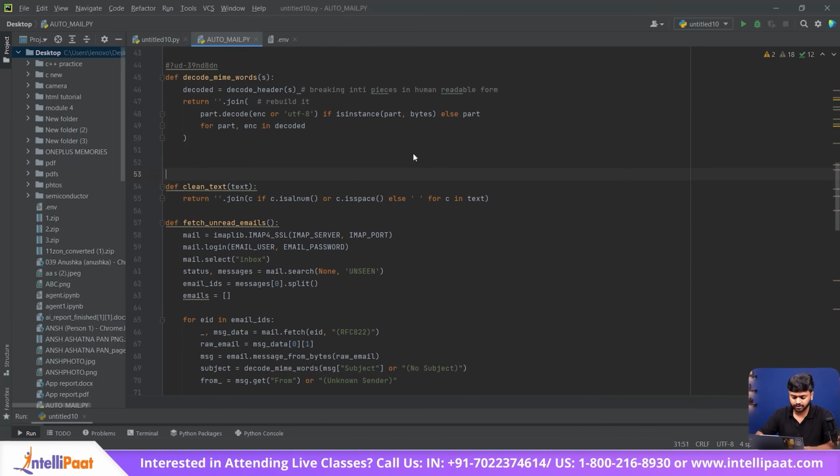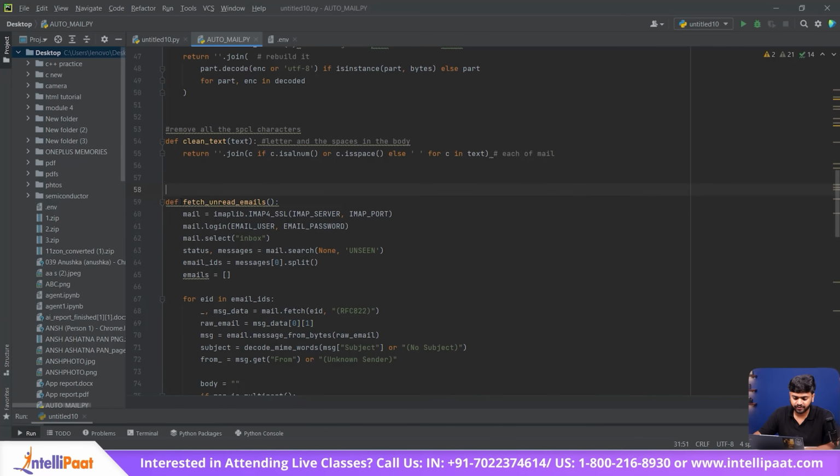We have created this function to remove all the special characters from the mail, and this will only keep the letters and the spaces in the mail body. And this particular line will allow us to iterate through each part of the mail. Then we have this fetch function here. This allows us to fetch the unread emails in the inbox.